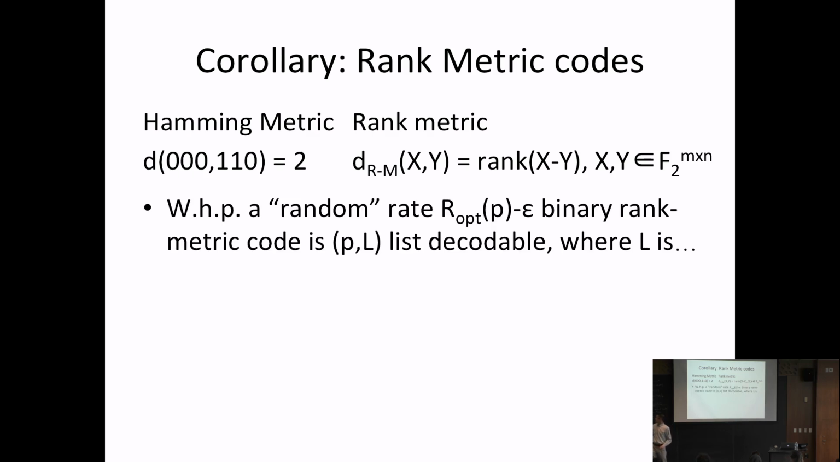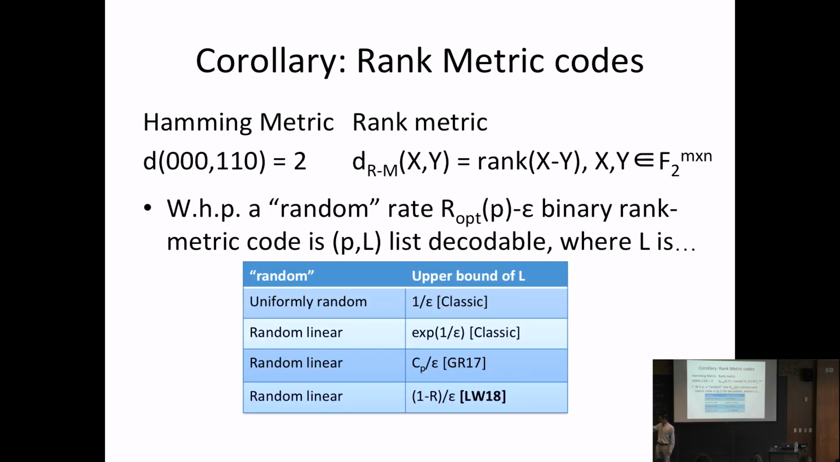And so there's a similar list decoding capacity theorem that you can get for rank metric codes, and as you might guess, a random code gives you the best possible. If you take a uniformly random code, it gives you a list size of 1 over epsilon. And for a random linear code, if you modify this argument in the same way it was modified for the Hamming case, you get list size exponential in 1 over epsilon. So you might ask, can you get linear in 1 over epsilon list size?